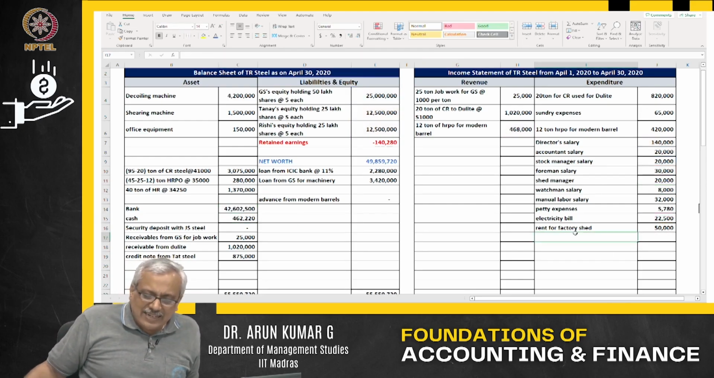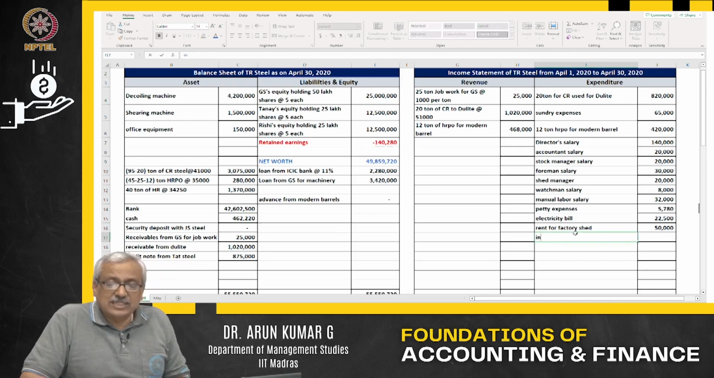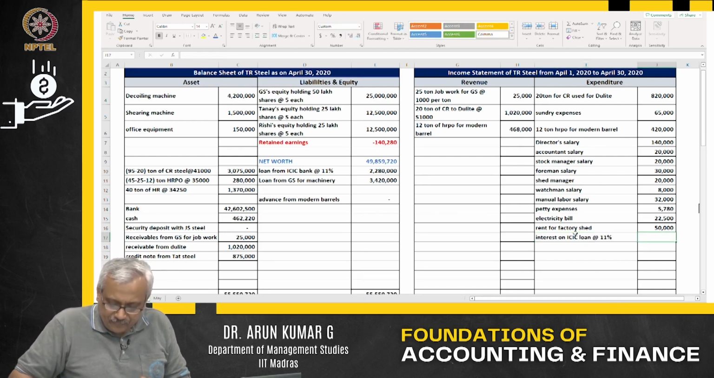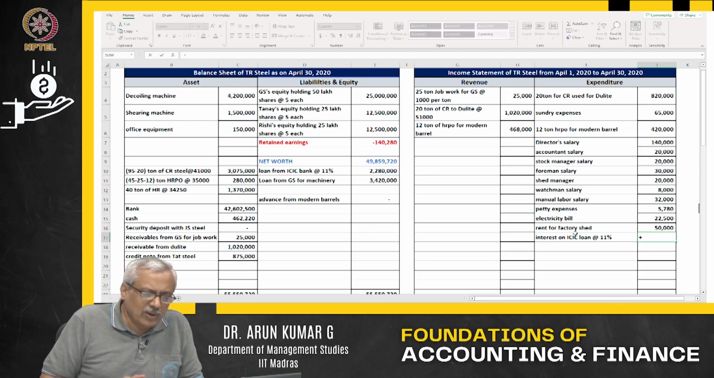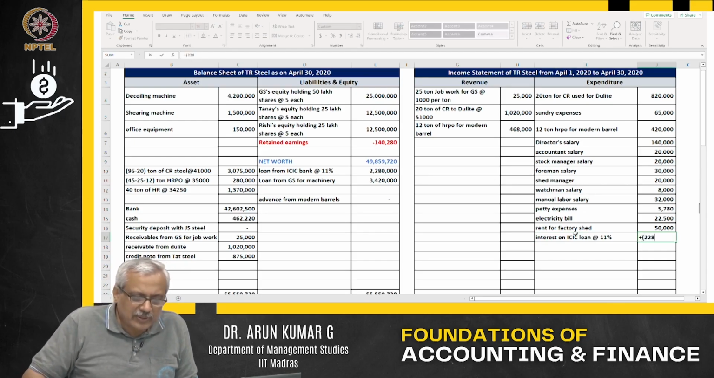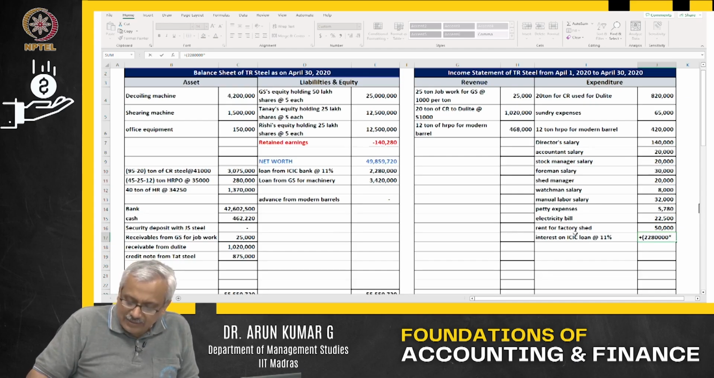Next, what is it? There is interest on the loan. Interest is payable monthly. Interest on the ICICI loan at 11%. What is the loan? The loan is about 22 lakhs 80,000 at 11% in this particular case.